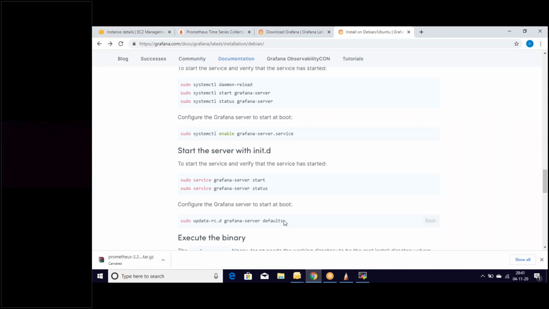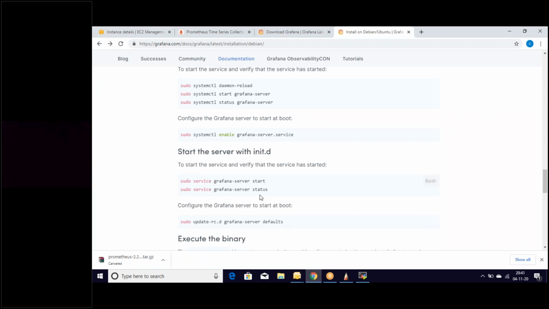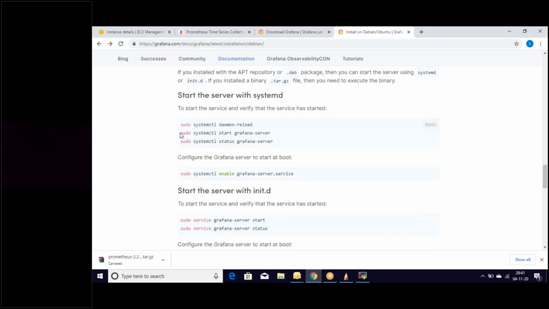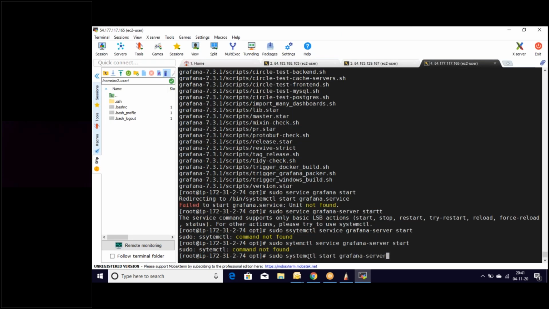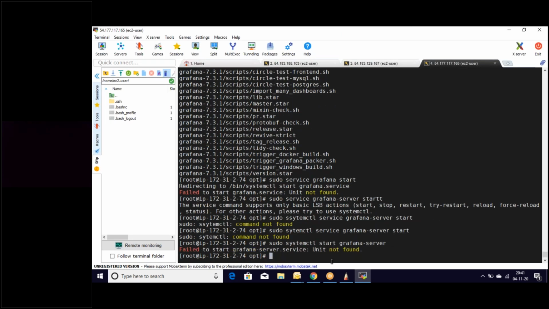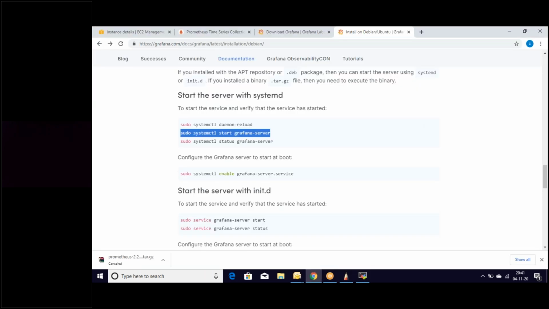Let's look there for systemctl servers. Yeah, here I have sudo systemctl start Grafana server. Okay, let's start this one. Unit not found. What might be the issue?